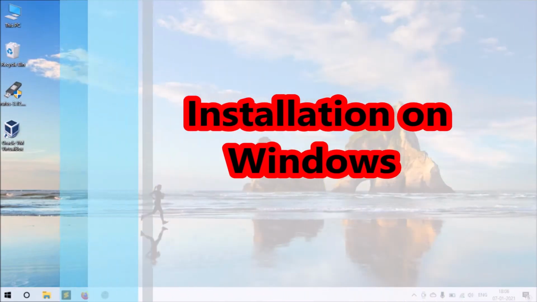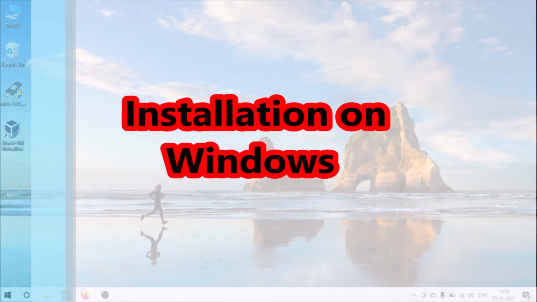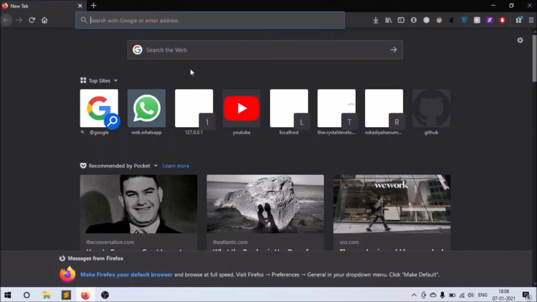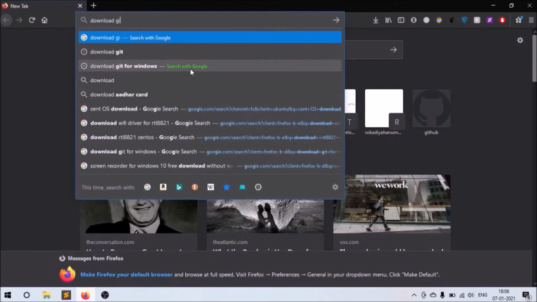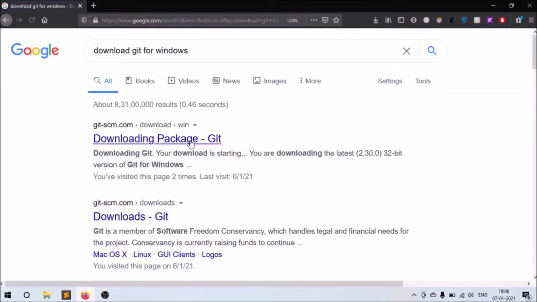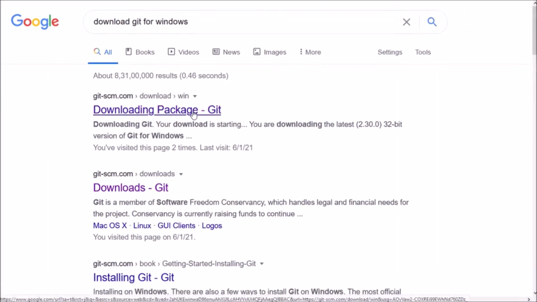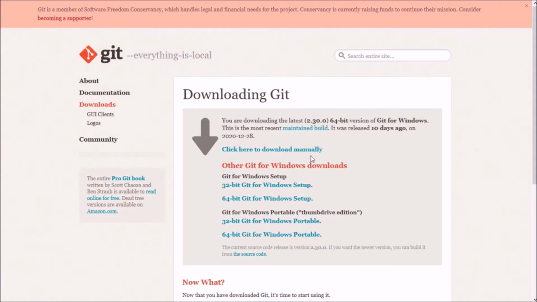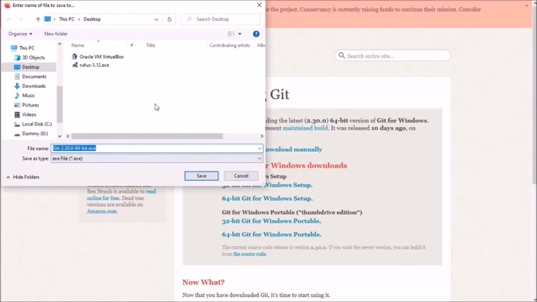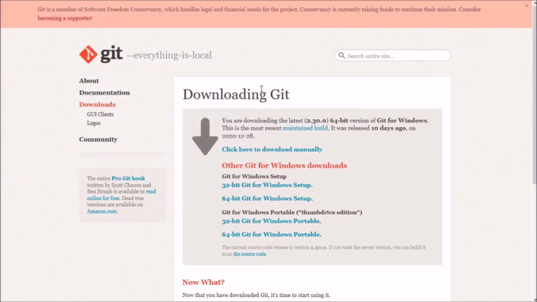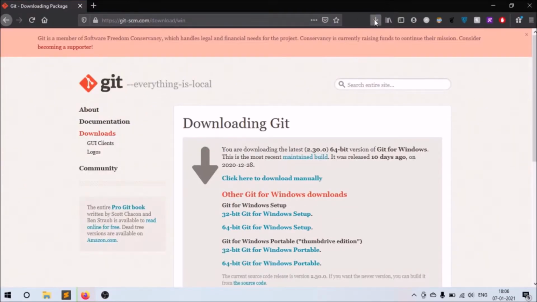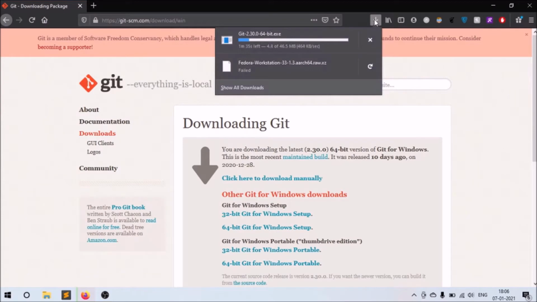Now let's begin with the installation steps. So open your favorite web browser and type the download page for Git for Windows. Click over here and download the file which is suitable for your OS. As my OS is a 64-bit system, I will download this setup. And wait until the download is completed.